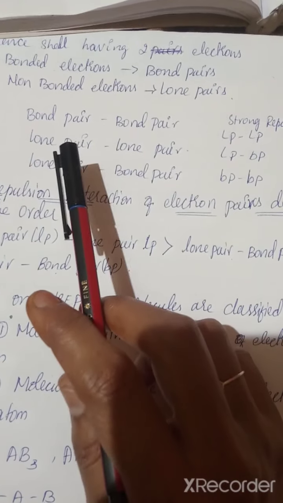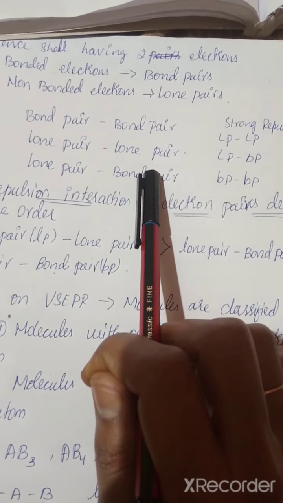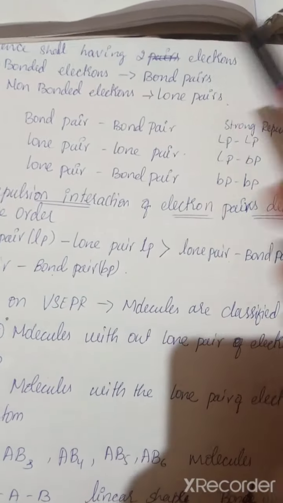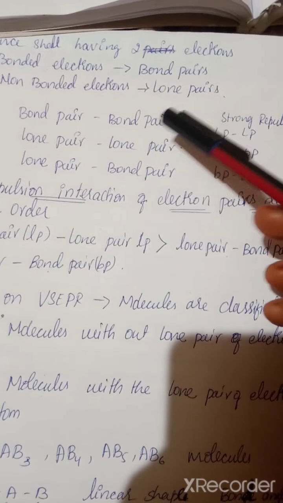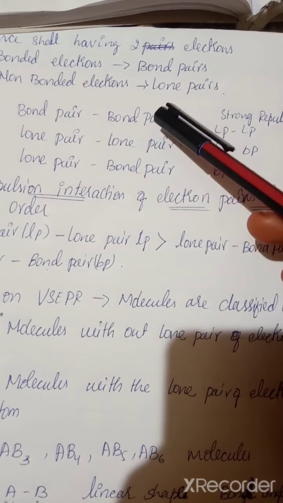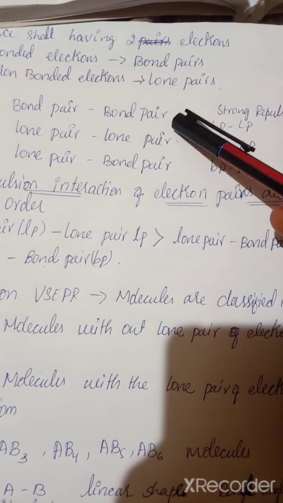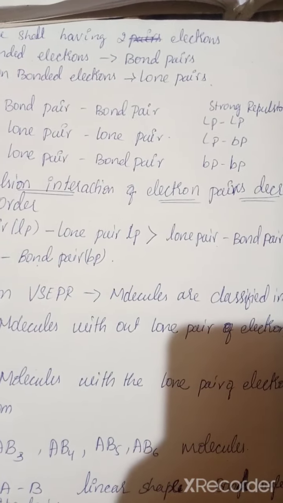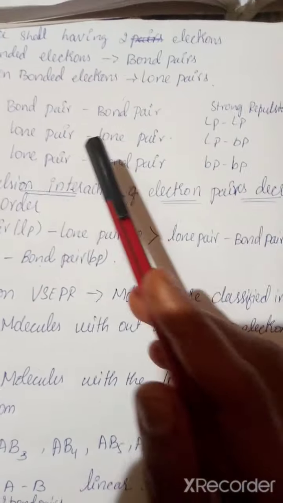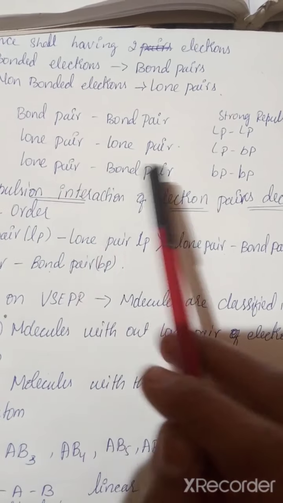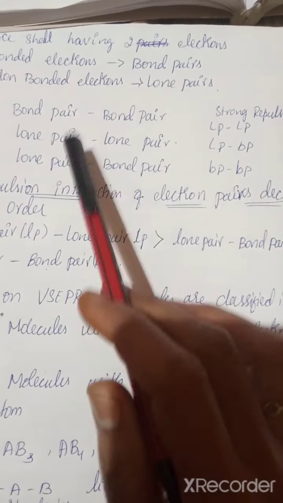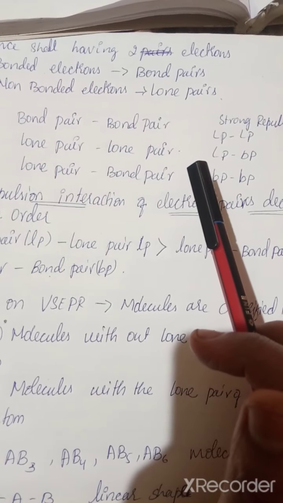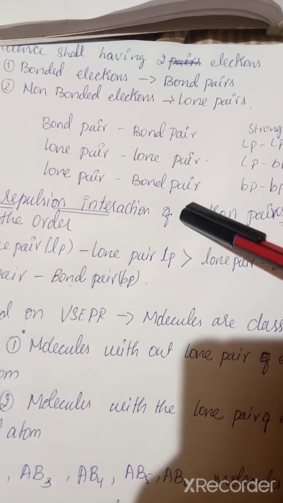And we can also see the lone pair. When we classify the valency electrons, they can be classified into bond pair repulsion, lone pair repulsion, and another one, that is the lone pair and bond pair. This is how the repulsion occurs in these three pairs.